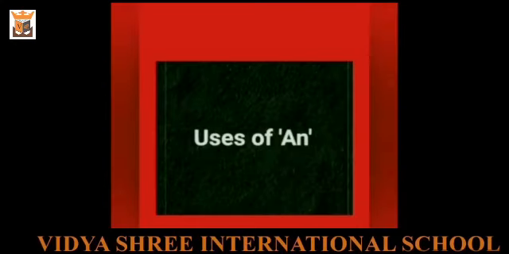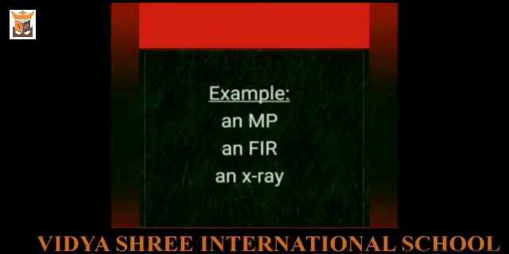Let's discuss the uses of an. An is used when a noun begins with a vowel sound. For example, an elephant, an umbrella. But an is also used before the words which although begin with a consonant, produce a vowel sound. For example, an MP, an FIR, an X-ray.